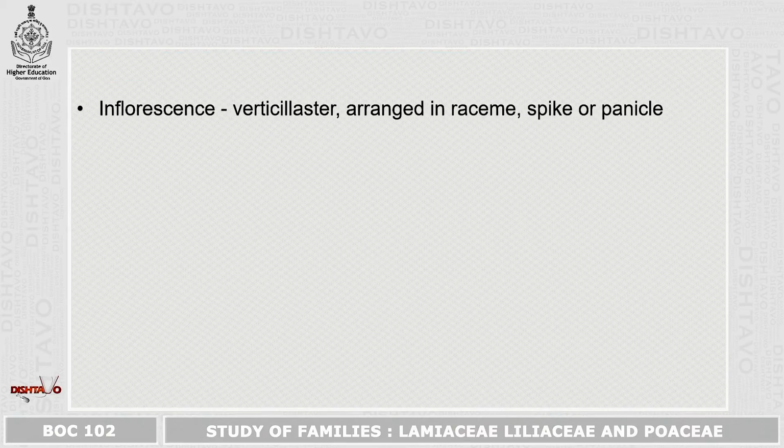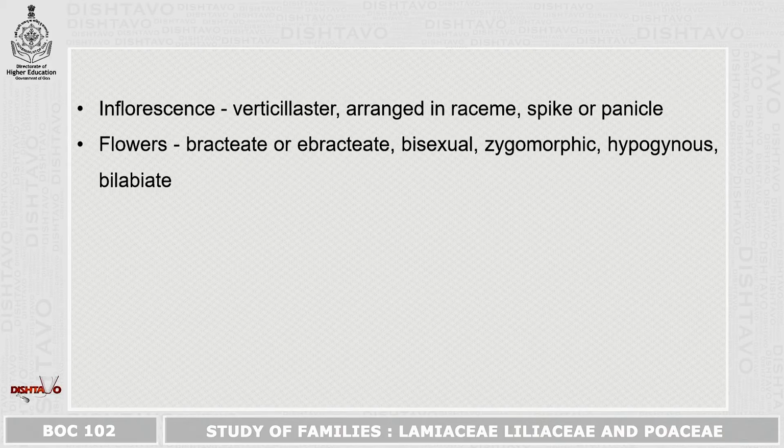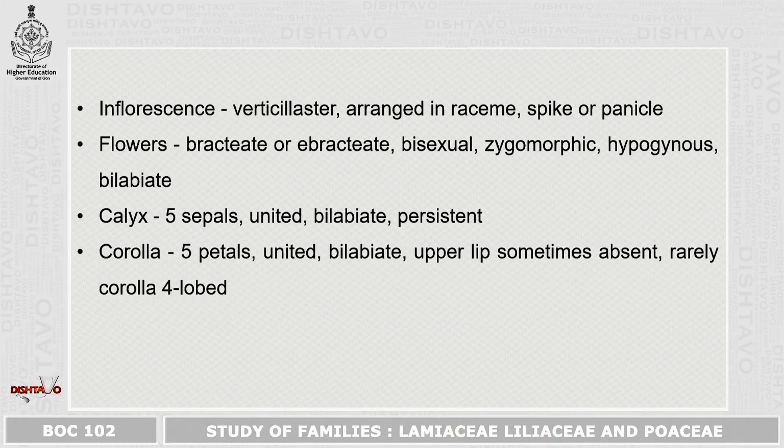Inflorescence is verticillaster, arranged in raceme, spike or panicle. Flowers are bracteate or ebracteate, bisexual, zygomorphic, hypogynous and bilabiate. Calyx consists of 5 sepals which are united, bilabiate and it is persistent. Corolla consists of 5 petals, united, bilabiate, upper lip sometimes absent, rarely corolla is 4-lobed.